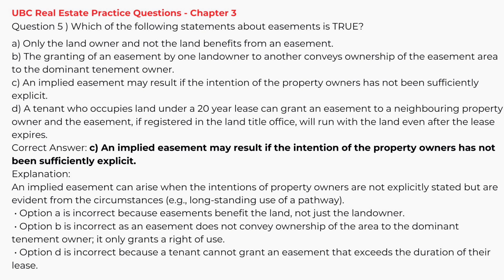Option A is incorrect because easements benefit the land, not just the landowner. Option B is incorrect as an easement does not convey ownership of the area to the dominant tenement owner. It only grants a right of use. Option D is incorrect because a tenant cannot grant an easement that exceeds the duration of their lease.